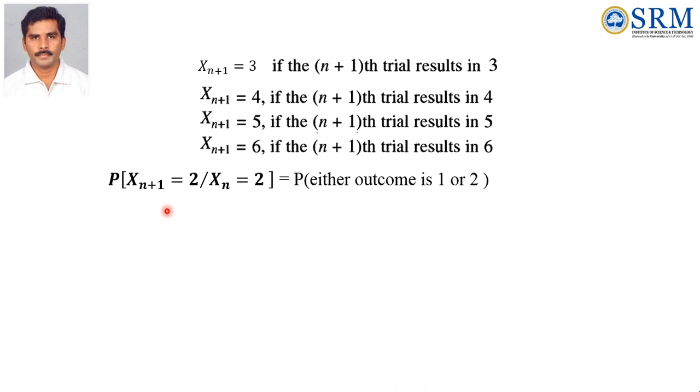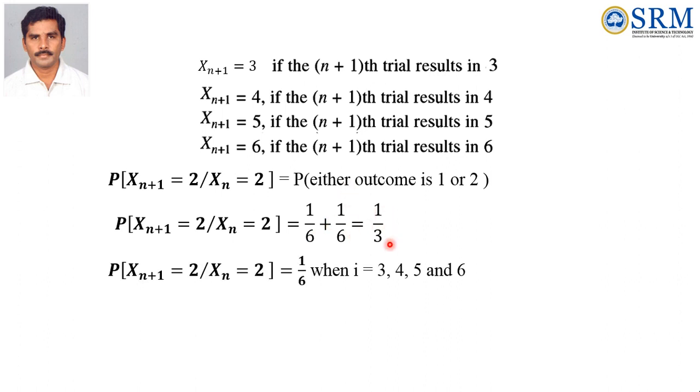How can we write the probability here? Probability of Xn+1 equal to 2 given Xn equal to 2: the outcome is either 1 or 2. What is the probability of the outcome? 1 or 2, that is 1/6 plus 1/6, that is 1/3. Otherwise, probability of Xn+1 equal to 2 given Xn equal to 2 is 1/6.